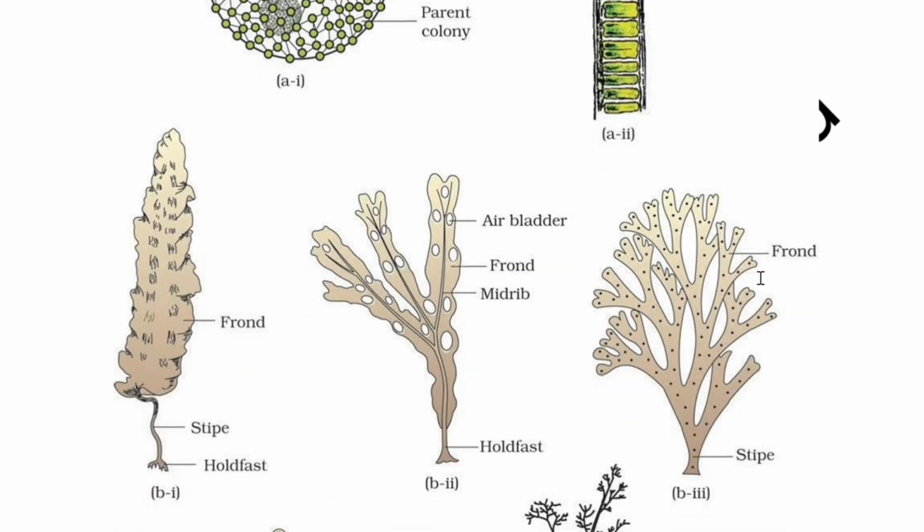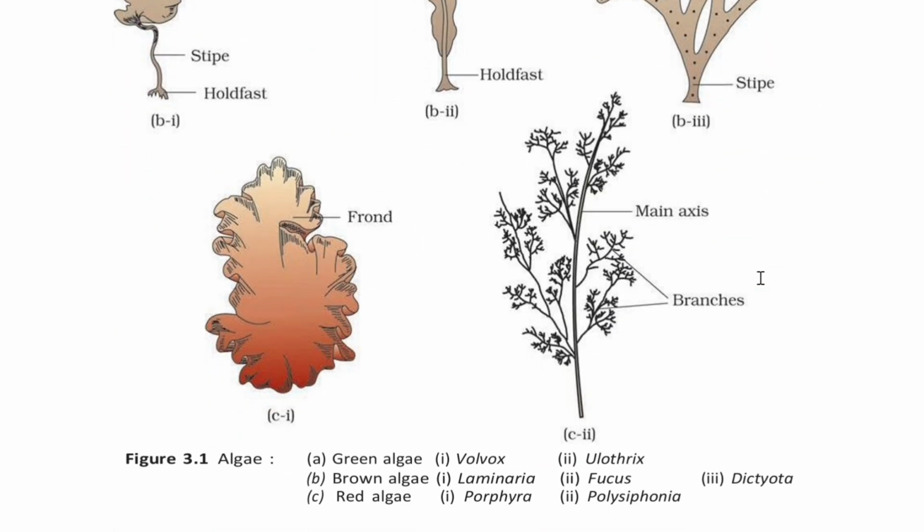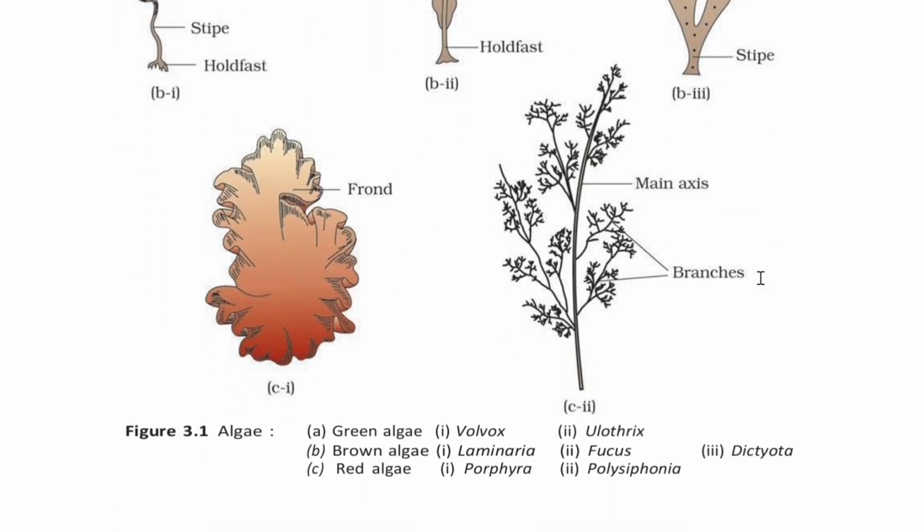There are different types of algae, that is green algae, brown algae and red algae. Examples of green algae are Volvox and Ulothrix, the examples of brown algae are Laminaria, Fucus and Dictyota, and the examples of red algae are Porphyra and Polysiphonia.